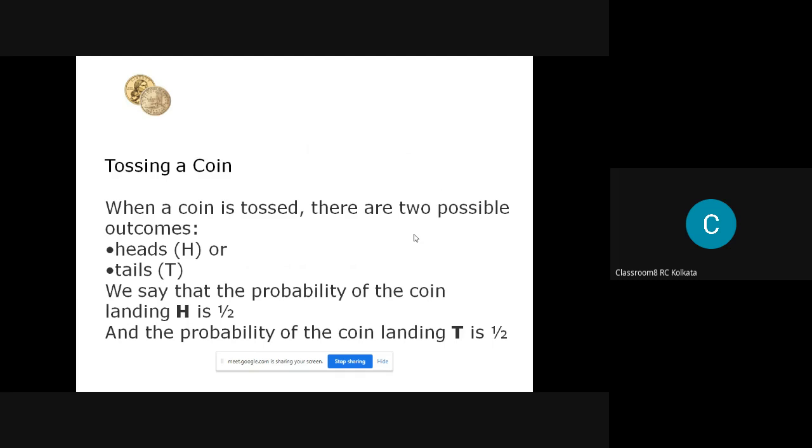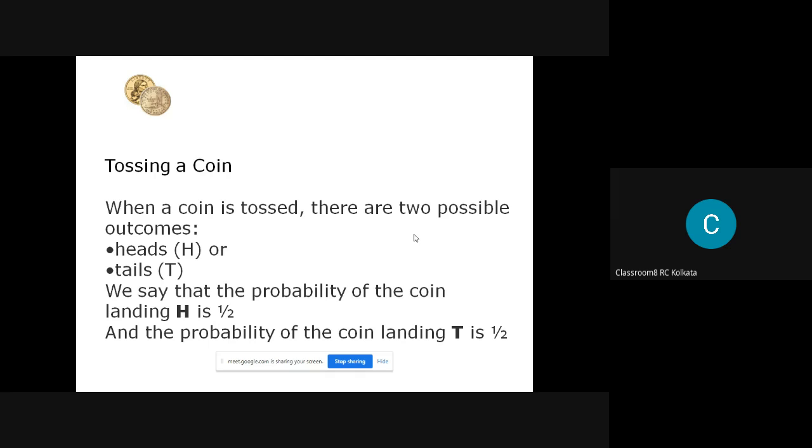What will be your answer? 50% or 0.5, yes. It's 0.5. Now, getting a tail is also 0.5. So add the two, you get 1. So when you add the probabilities of all the outcomes, you get 1.